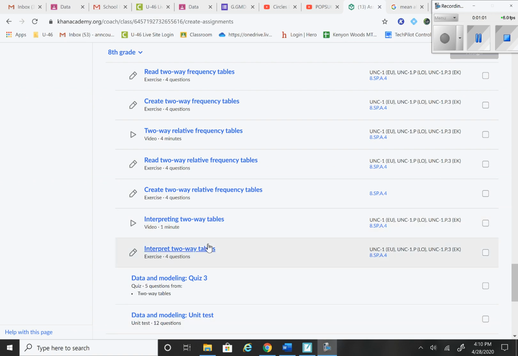Again, any of these assignments in Khan, any of the videos, exercises, or quizzes, you can go back and retake for mastery. Make sure that you're getting at least a 75%. So I'm going to do a couple of these problems with you. Let's interpret two-way tables.